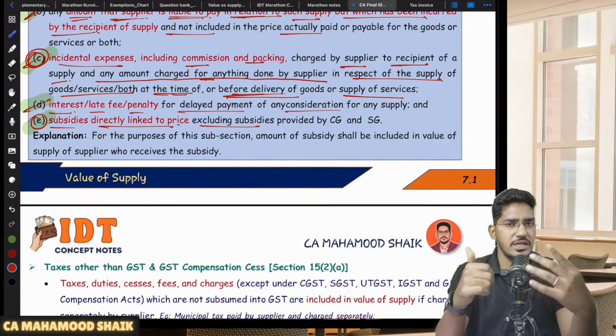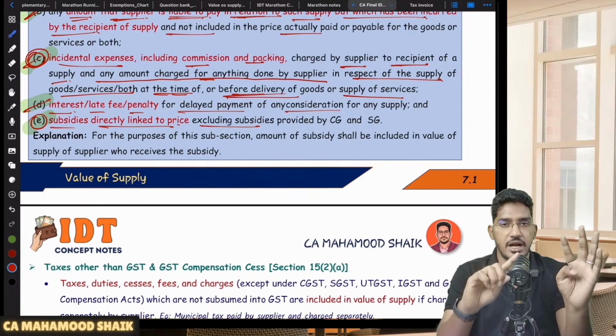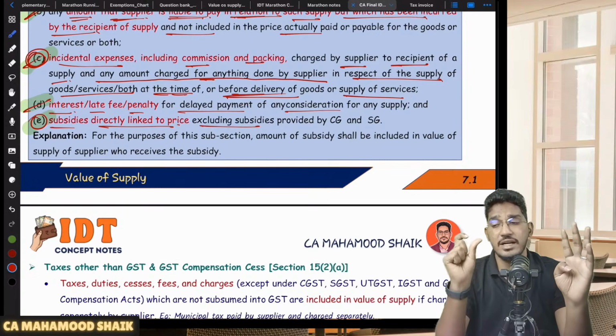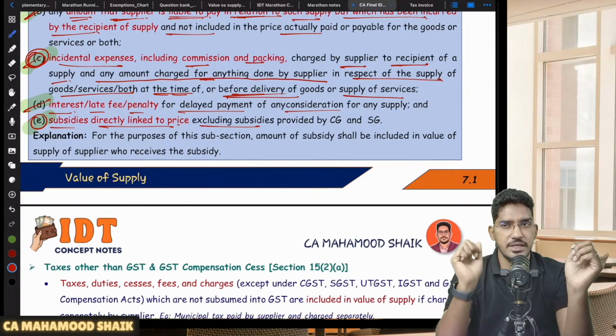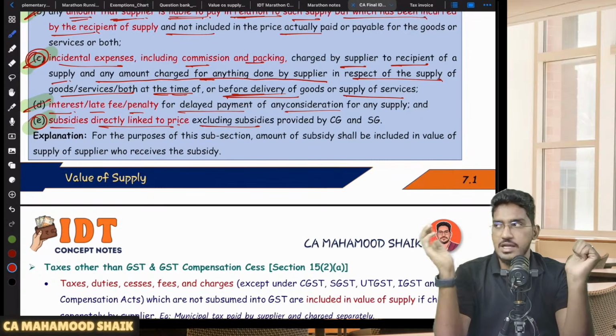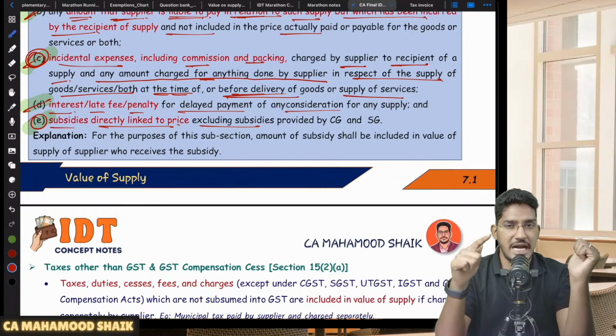Let us say, for example, you are selling the article at 100 rupees. For every article you are selling at 100 rupees, 20 rupees of subsidy you are getting. So like that, price linked subsidy should be there. It should not be a blanket subsidy. What is blanket subsidy? Let us say, for example, you are doing some good job. Some NGO came and told you, we will give you some bulk subsidy of 10 lakh rupees. So should this be added? No, because it is not a price linked subsidy.